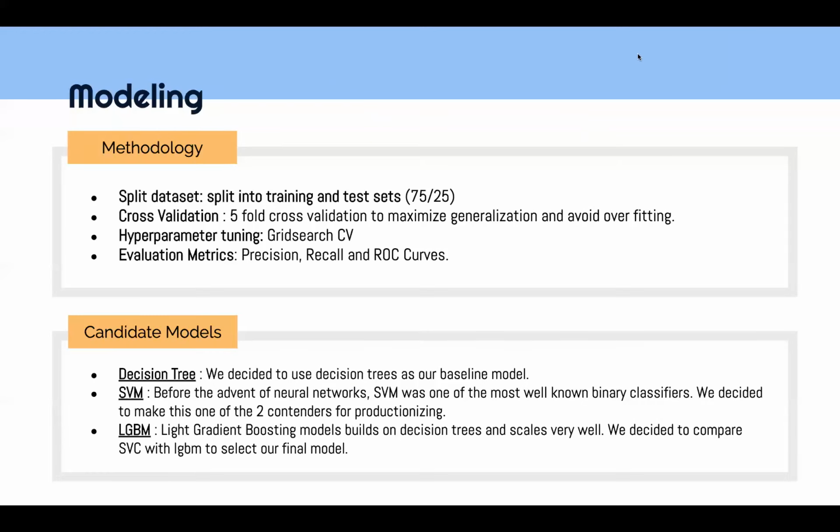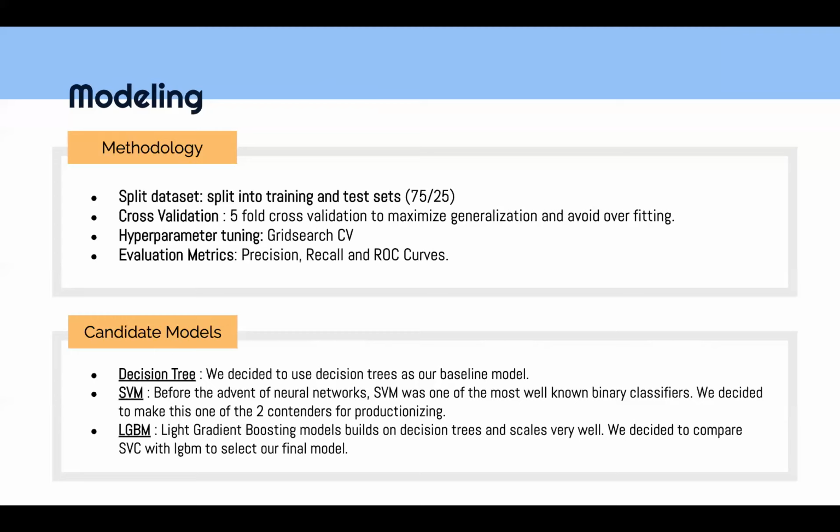Coming to our candidate models, we decided to use decision trees as our baseline models. Historically, they have been known to be good binary classifiers, but they don't really scale well. So our main two candidates were SVM and LGBM. SVM, before the advent of neural networks, were the most used binary classifiers in the industry. But as with decision trees, they don't really scale well and take a long time to learn.